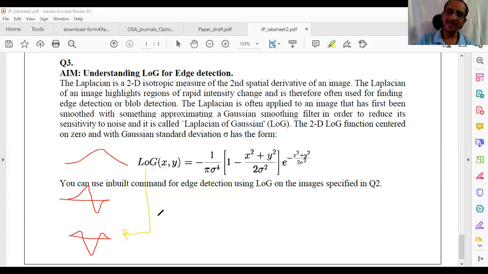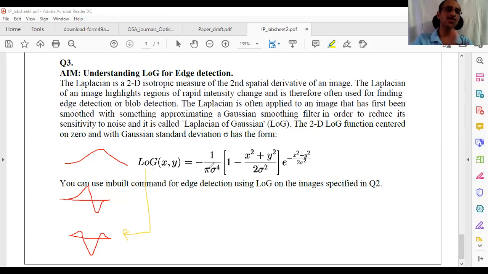So the implementation of this is similar to whatever we have discussed before. You can either digitize this expression to a 3x3 kernel or 5x5 kernel, or you can directly apply an inbuilt function in this third example. That's what you need to do to find corners. The first one is averaging, removing noise. The second one is finding edges with different kernels. The third one is finding corners with Laplacian of Gaussian.